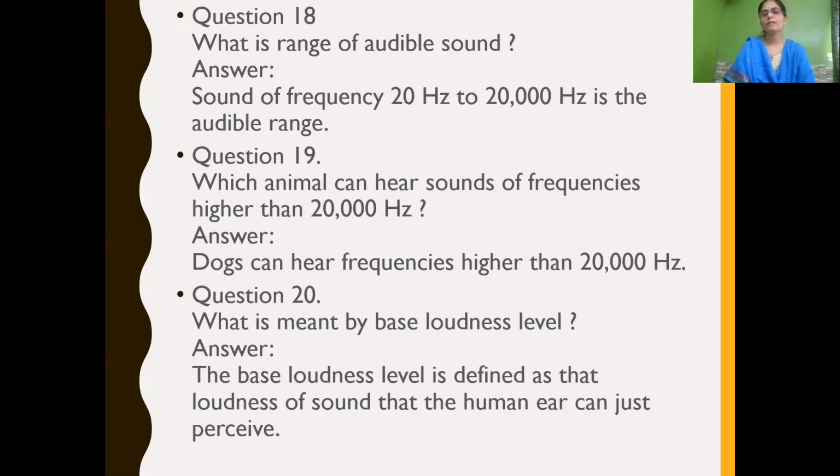What is the range of audible sound? The sound frequency between 20 Hertz and 20,000 Hertz is the audible range. Only this sound can be audible to us. Which animal can hear sounds of frequency higher than 20,000 Hertz? Higher than 20,000 Hertz is called ultrasonic sound. Dogs can hear frequencies higher than 20,000 Hertz.